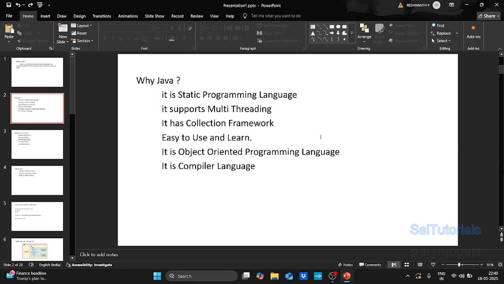In Java, it follows the OOPS concepts. So what is meant by OOPS? Everything in Java is like a class and objects. And this is a compiled language, so because it's a compiled language, it's very fast to run, unlike an interpreted language.